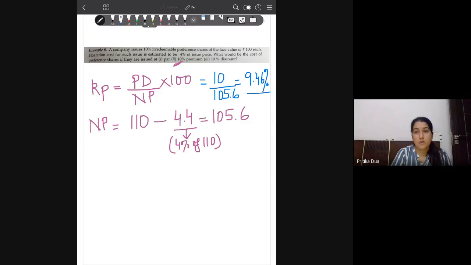This is the cost. Okay, please calculate for the first part and the third part now, at par and at 10% discount. Please calculate.